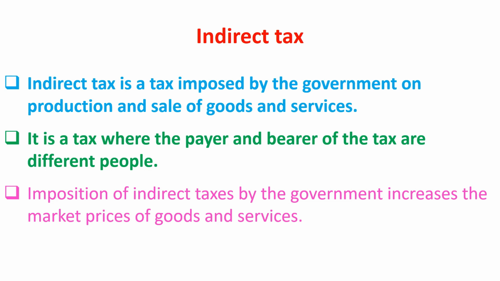Suppose the cost of producing one set of speakers is rupees 500 and the government imposes GST of 10%, then the price of speakers will increase to rupees 550 due to indirect tax. Subsidy.